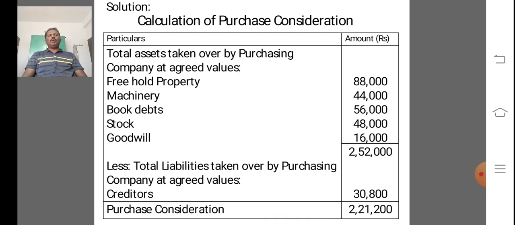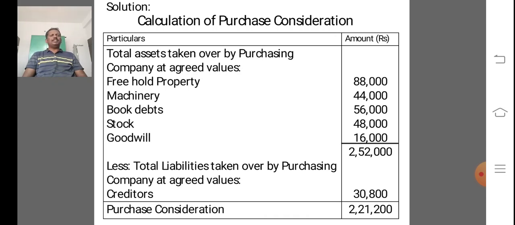Total assets taken over at agreed values is 2,52,000. From this amount we deduct total liabilities taken over. On the liability side there are only creditors and bank loan, but the purchasing company did not take over the bank loan, only creditors at 30,800.